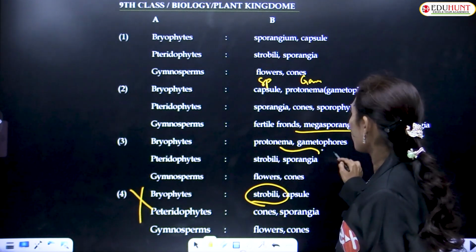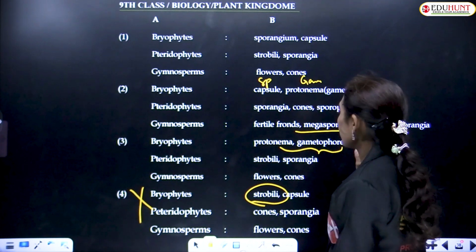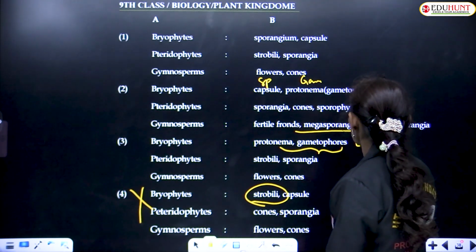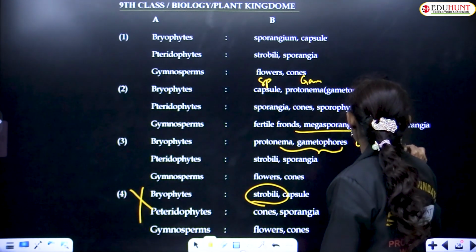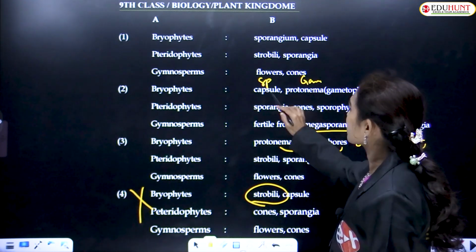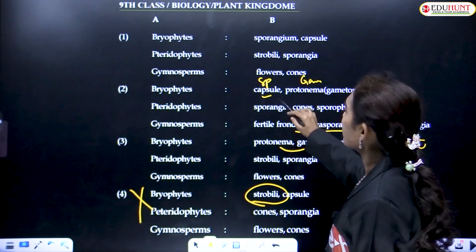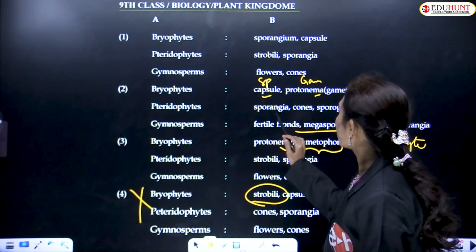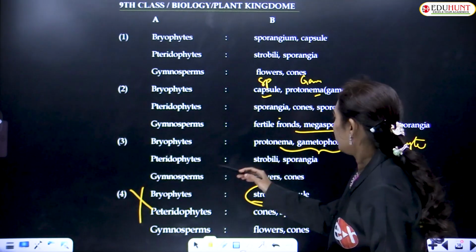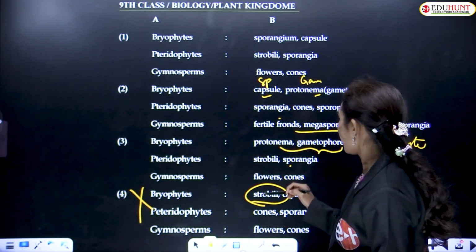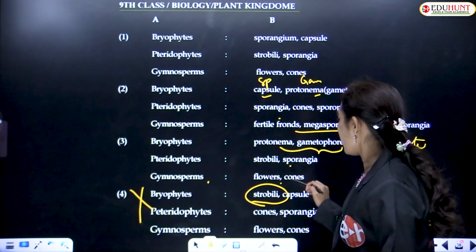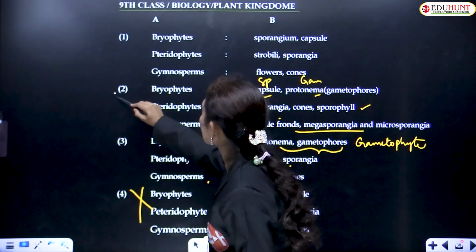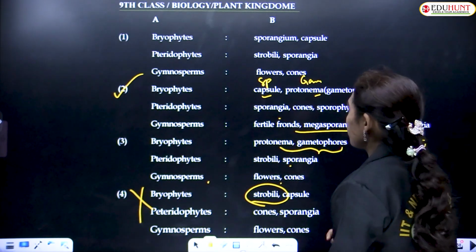And these two, gametophore and protonema, belong to the same generation, that is the gametophytic generation. So these are gametophytes. Here in Bryophyta, you can see capsule and protonema as the sporophyte and gametophyte. The sporangia, cones, sporophyll, and here strobili, sporangia, gymnosperms, flowers, cones. The second one is the correct option.